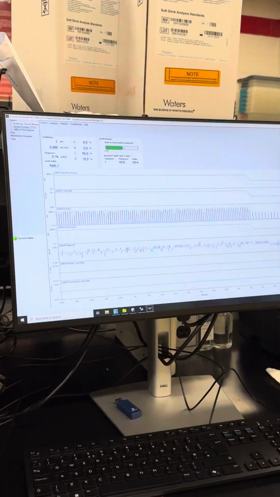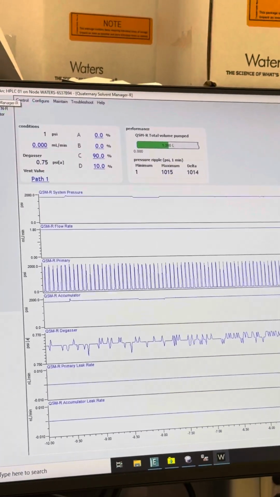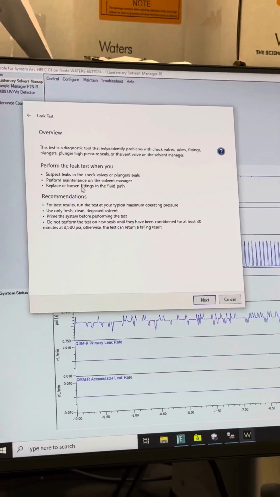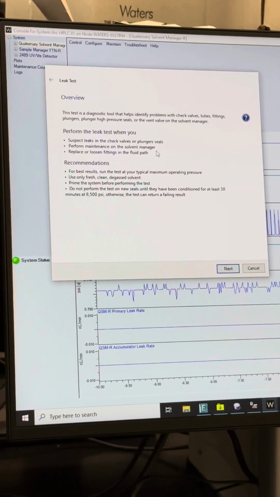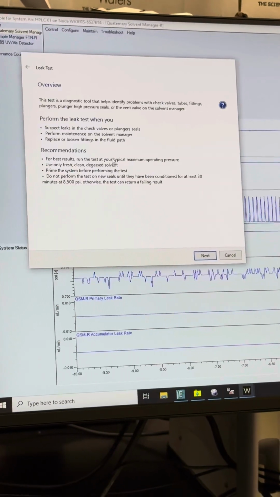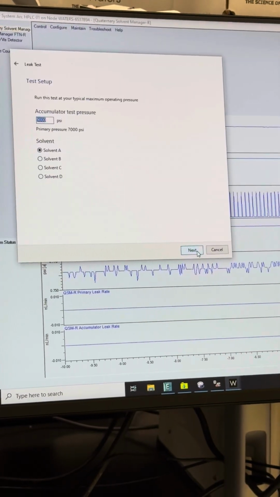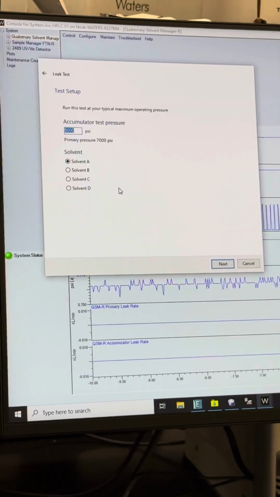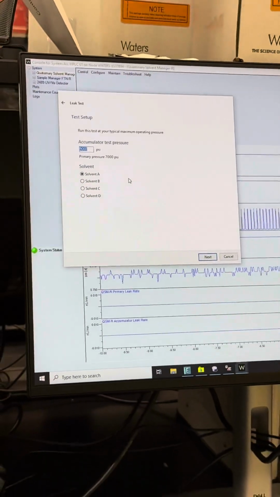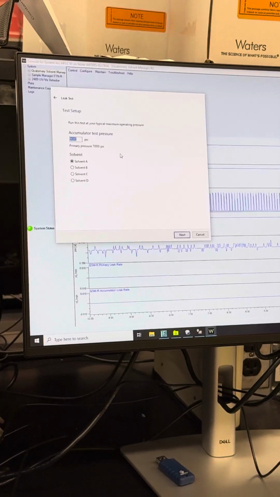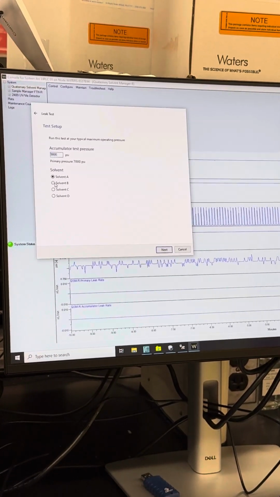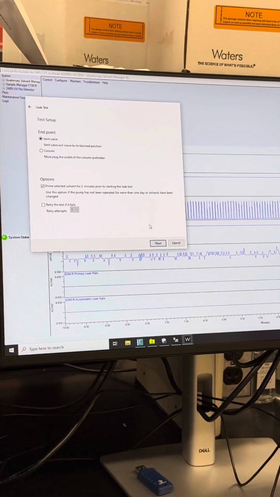Let's go over this. So if you ever suspect you might have a leak in your solvent manager, you come up here to maintain. In this quaternary solvent manager, maintain, leak test. And this will say, hey, you should perform it when you suspect that you have leaks somewhere. We'll hit next. Usually want to run 100% organic through it, so either ACN or methanol is my go-to. Methanol is what these tests are built off of, so if you have methanol, that's great, which is my solvent B. So we'll hit next.